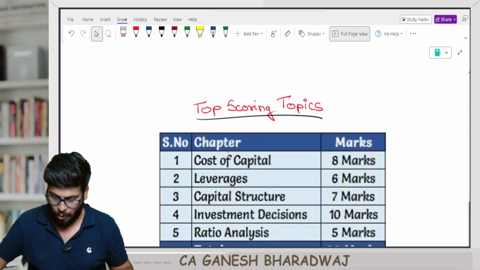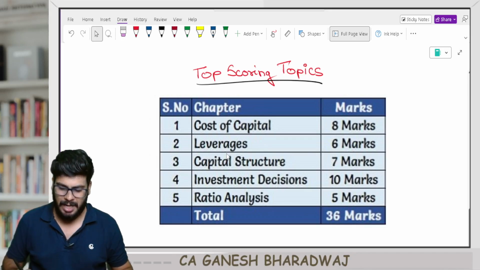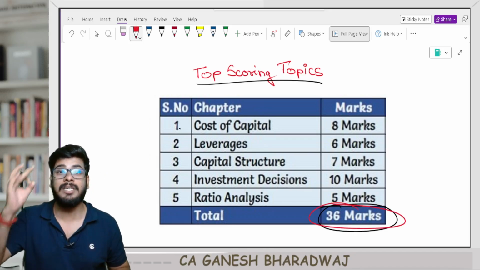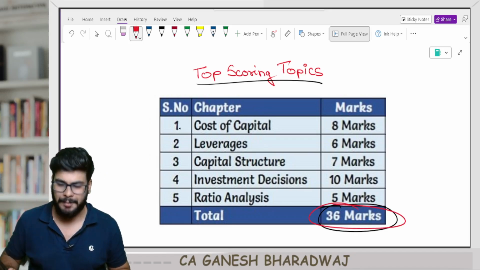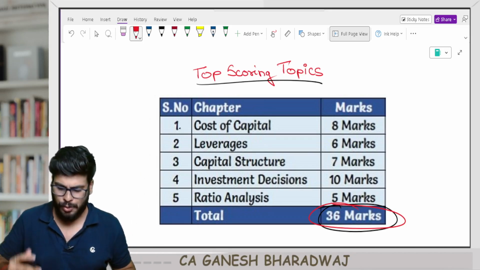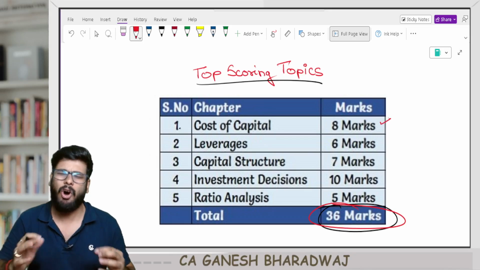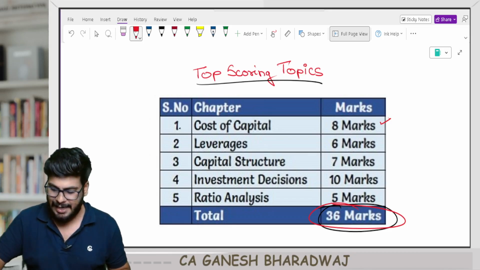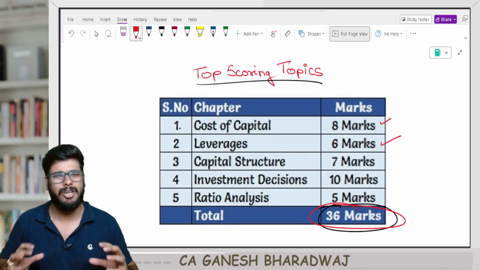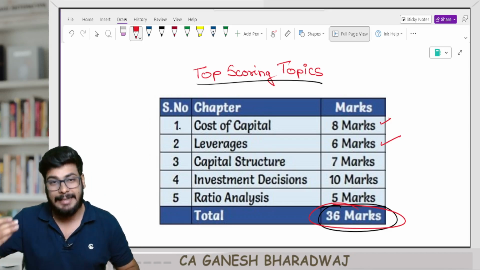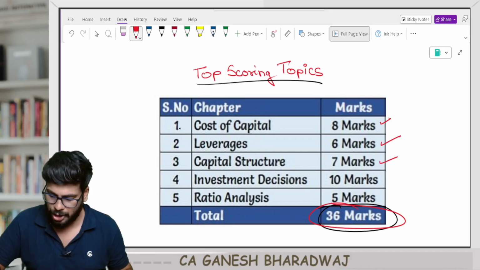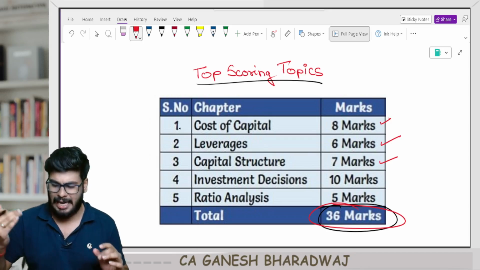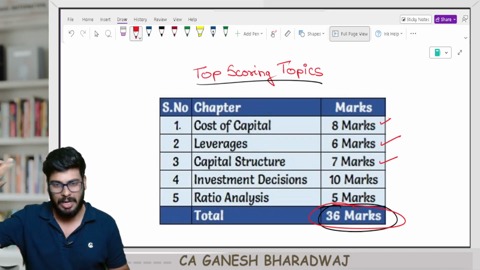Clear with this, guys? Now, out of these 9 chapters, 5 chapters itself will contribute about 36 marks in your FM component. Now, what I would suggest is, first you take cost of capital. On an average, this chapter gets tested for about 8 marks, right? Then go to leverages. This chapter gets tested on an average for about 6 marks. Then once you complete these two, go to capital structure decisions. This chapter gets tested for roughly around 7 to 8 marks. I have conservatively taken all this. It can only be upside, right?